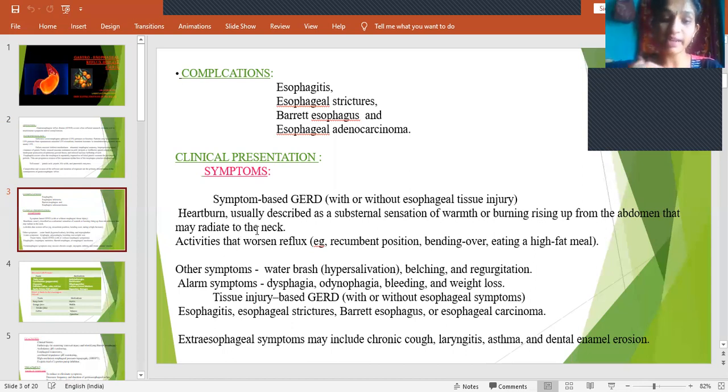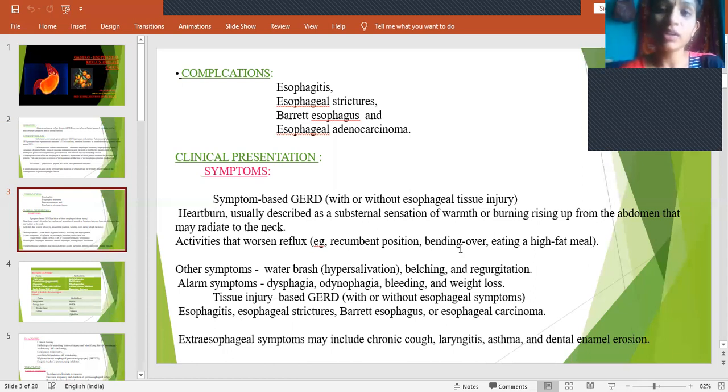And sometimes it may radiate to the neck. Activities that worsen reflux are the recumbent position, bending over, and eating a high fat meal. That means immediately after you take food, if you lie down with your head down, the contents may get refluxed into the esophagus due to gravity.